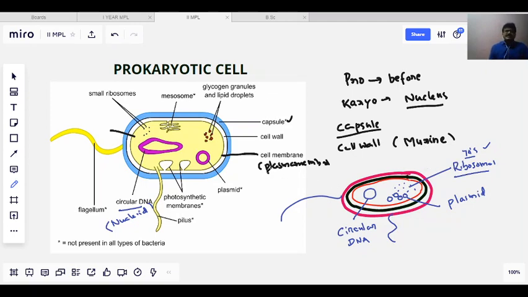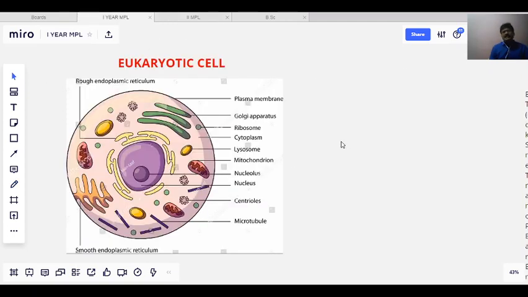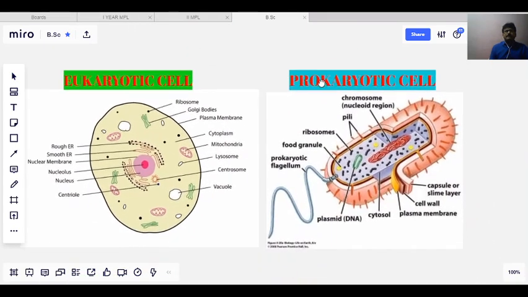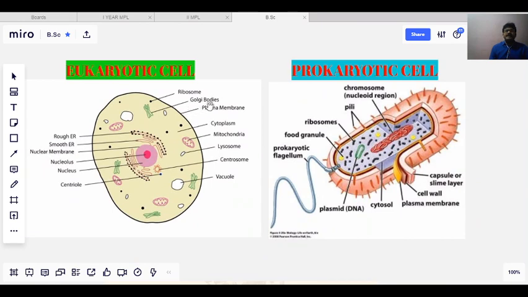So this is the general structure of a prokaryotic cell. Let me show you the general structure of a eukaryotic cell, then you can understand the difference between the prokaryotic cell and the eukaryotic cell. This is the eukaryotic cell, and this is the prokaryotic cell. So we discussed the prokaryotic cell, now we discuss the eukaryotic cell. Later on we will discuss the differences between prokaryotes and eukaryotes.